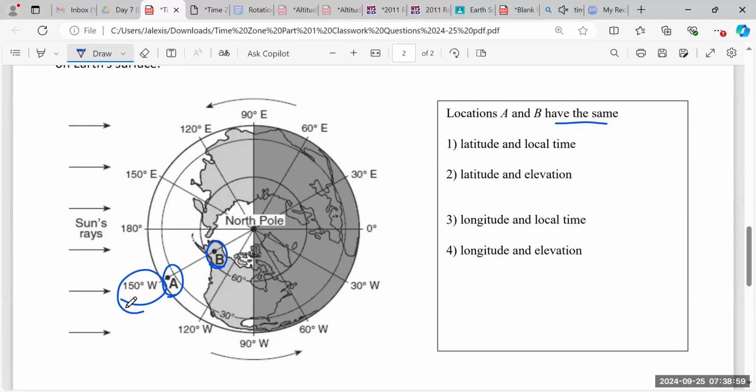All right. That is longitude. Lines that run from the North Pole down, right? These are longitude lines. And so if they have the same longitude, so it's not going to be latitude, they also are in the same time zone. So they have the same longitude and local time.